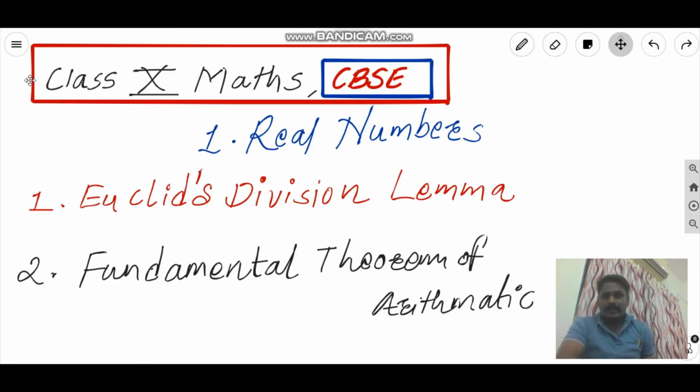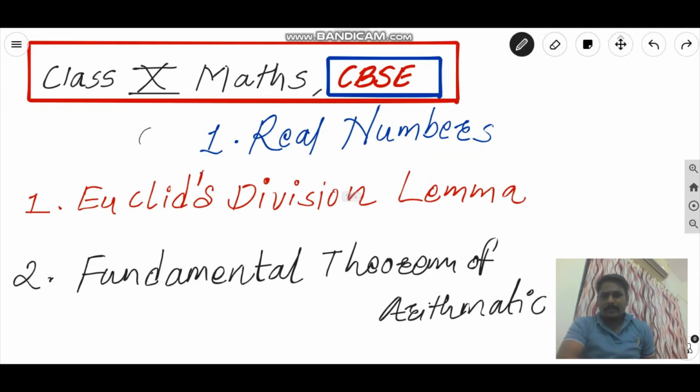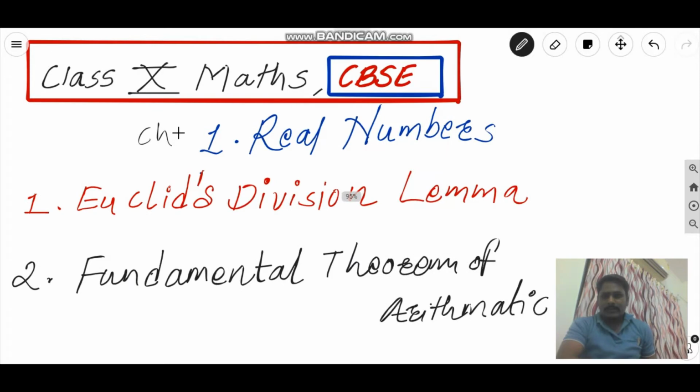Our today's agenda is that we are starting CBSE mathematics of class 10th. The very first chapter, chapter number 1, for the academic year 2022 to 2023. It is divided into two terms, term 1 and term 2. In term 1, this chapter 1, that is real number, is included. So the name of the chapter is real number.